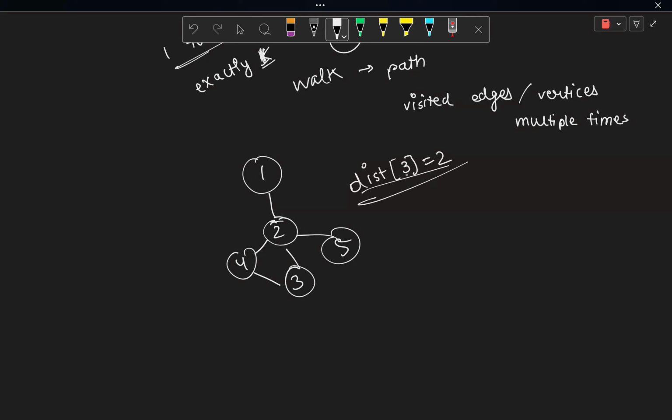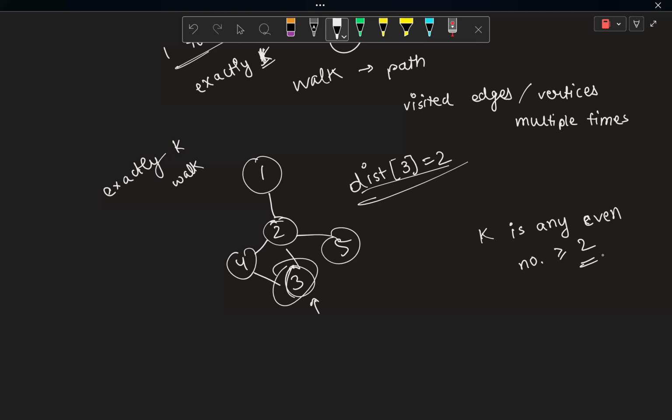If k is any even number greater than or equal to 2, would you be able to end up at that node after exactly k moves? Say yes or no in the chat. What do you think? Would you be able to end up at this node in exactly k moves on a walk if k is greater than or equal to the number of moves it takes you to reach there?